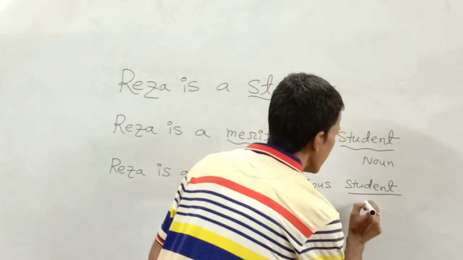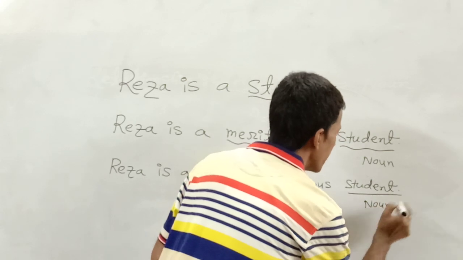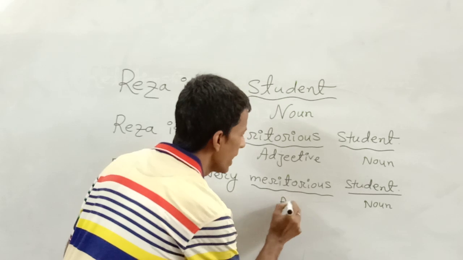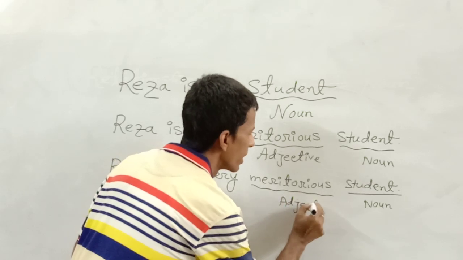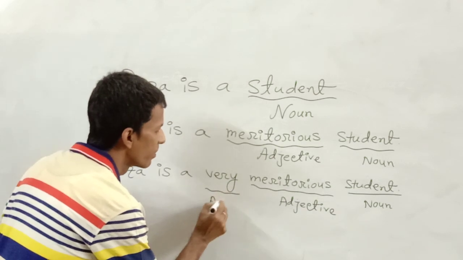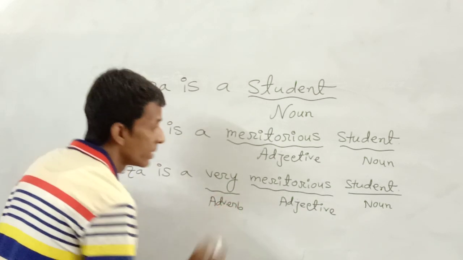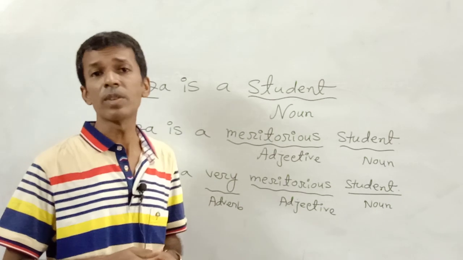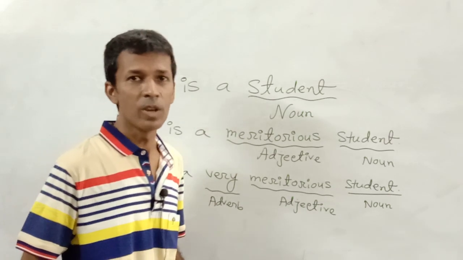Student is placed at the end. By expressing its quality, meritorious is used as adjective and very is used as adverb. In this way, noun, adjective and adverb, these three parts of speech are linked or interconnected with each other.